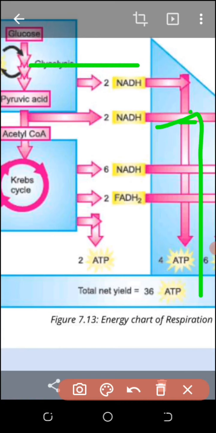But one NADH inside the mitochondria will produce 3 ATP molecules. Look here, the 2 NADH in glycolysis produced 4 ATP molecules, meaning one NADH produces 2 ATP. The reason is that it is outside the mitochondria. Now pyruvic acid, the product of glycolysis, changes into acetyl coenzyme A. As I told you before, pyruvic acid changes to acetyl coenzyme A, and it takes place inside the mitochondria.